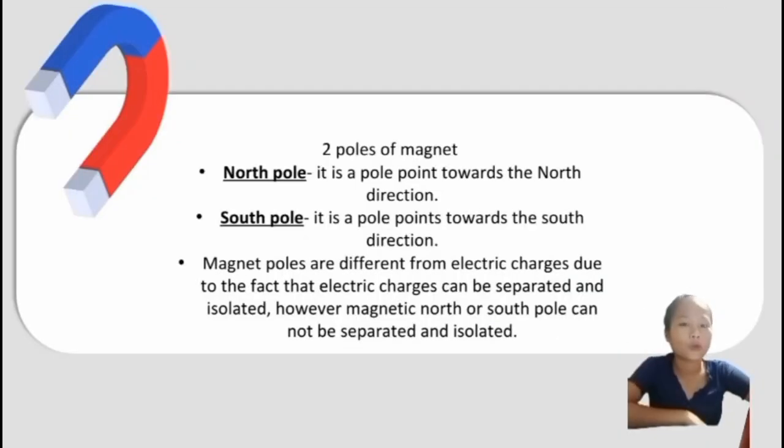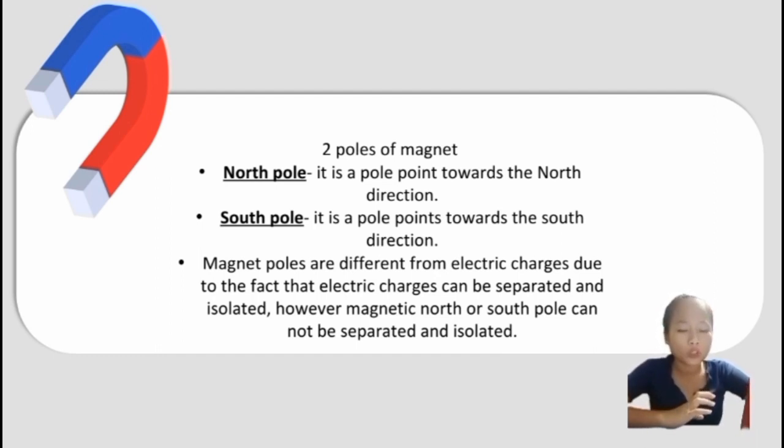Like I said, a magnet has two poles. There is the North Pole, which is a pole that points towards the north direction. Then the South Pole is a pole that points toward the south direction. So we say it is the South Pole when its direction points towards the south, and it is the North Pole when its direction points towards the north. That is how we identify the South Pole and North Pole.